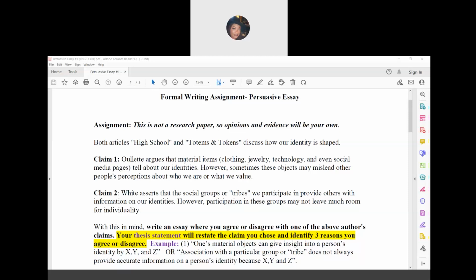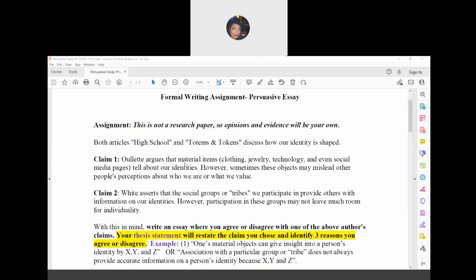Claim 2. White asserts that the social groups or tribes we participate in provide others with information on our identities. However, participation in these groups may not leave much room for individuality. With this in mind, write an essay where you agree or disagree with one of the above authors' claims.